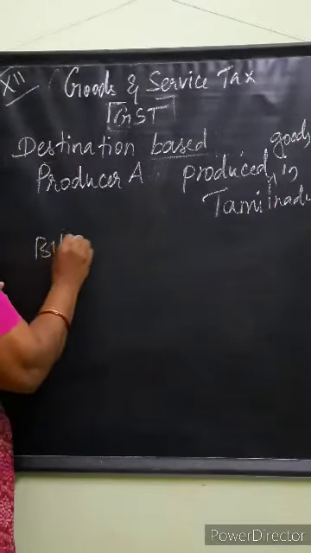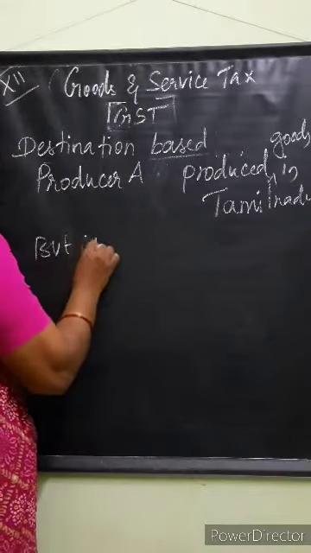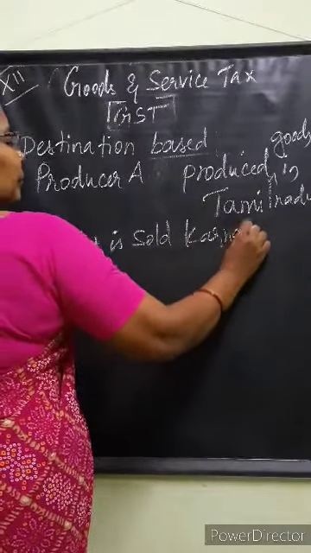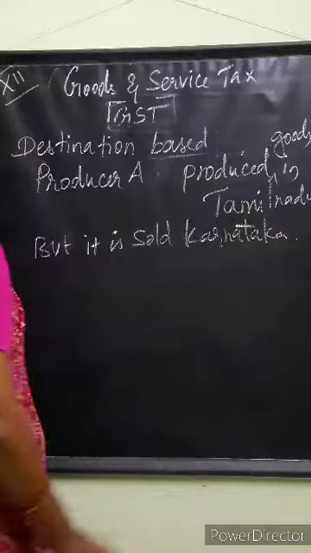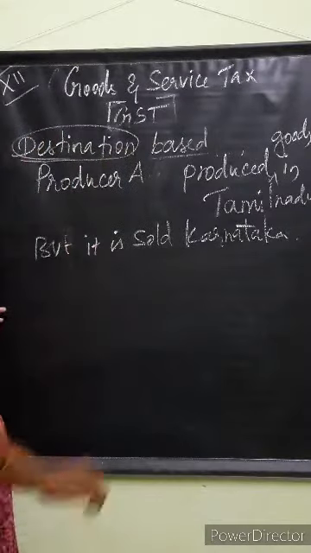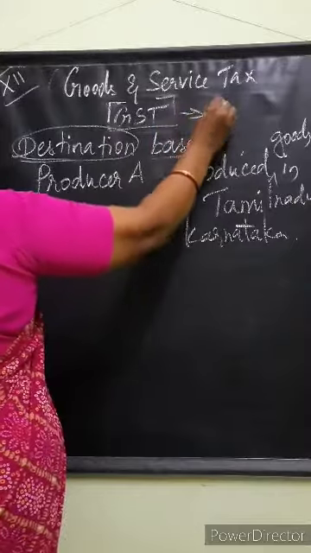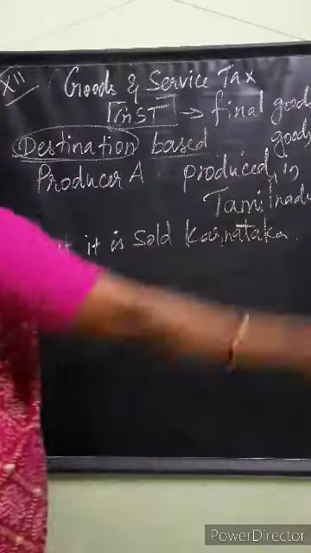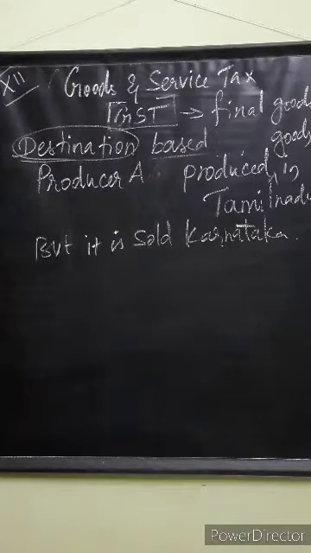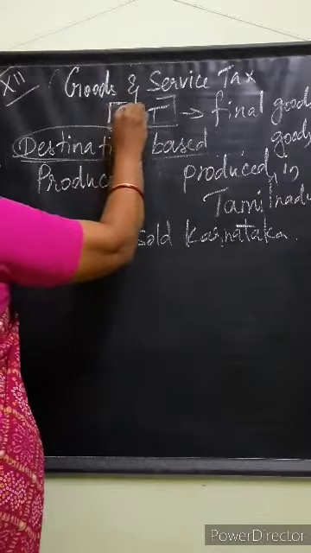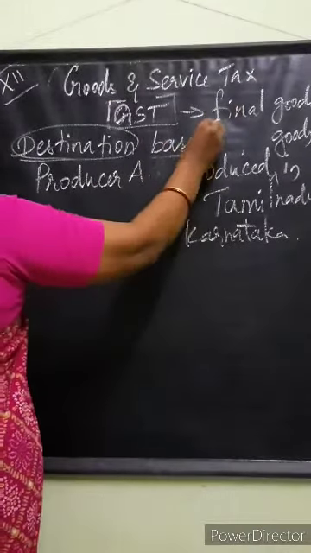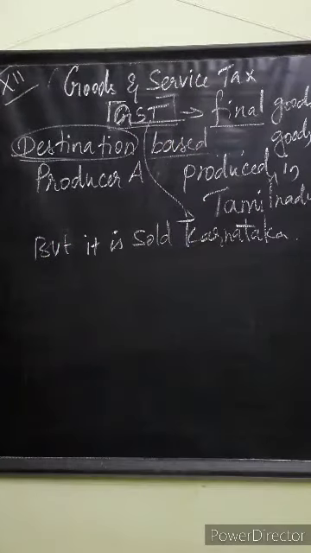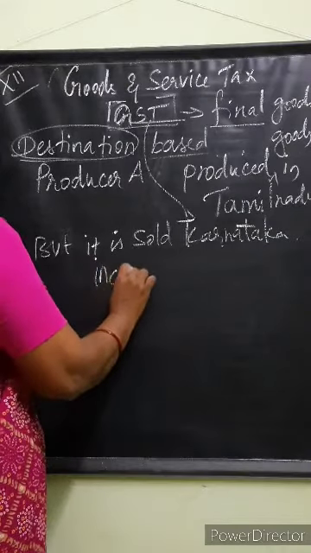But it is sold in Karnataka. The GST paid on the final goods. The tax levied on the final goods is called GST. So GST will be levied only on final goods. So this GST tax will be collected in Karnataka. So the income will go to Karnataka.